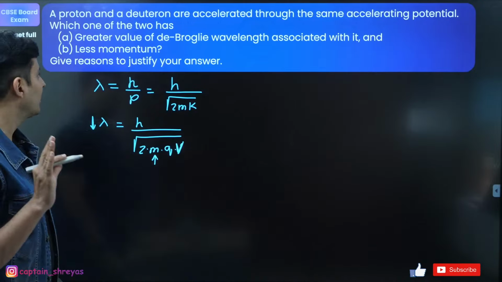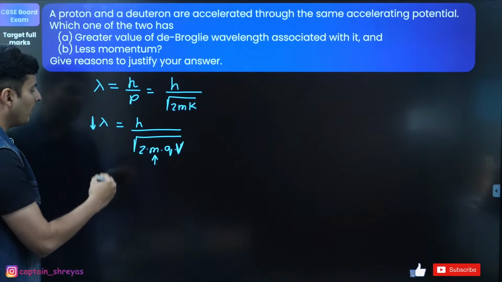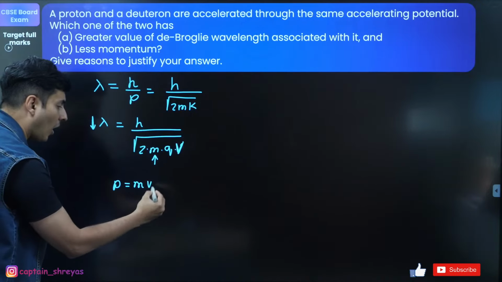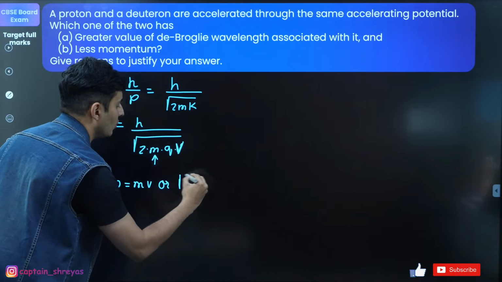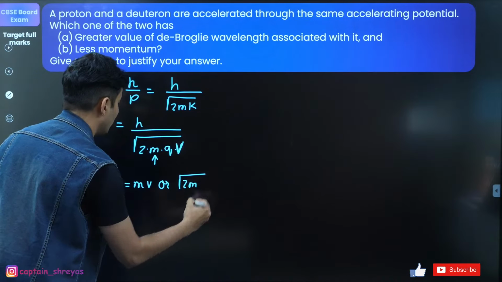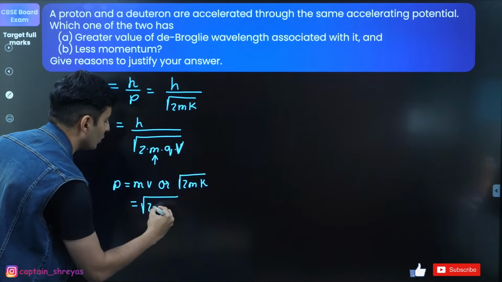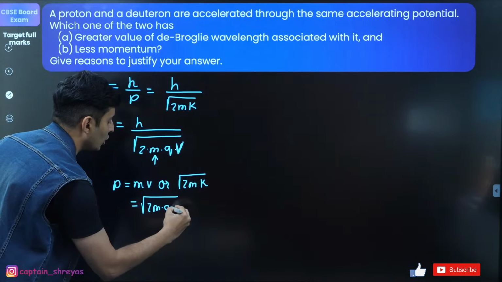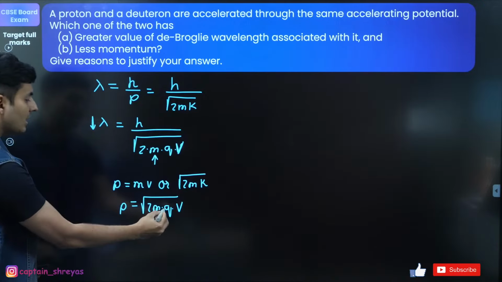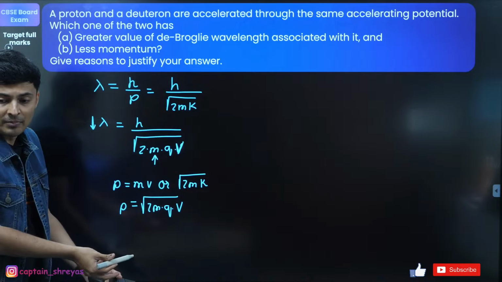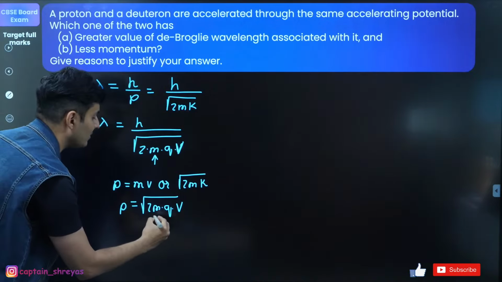As simple as that. For the second part, momentum is nothing but mass into velocity, or you can write it as root of 2mK, which will give you root of 2m into q into voltage difference. Now you can see for a proton and deuteron, q is same, V is same. Only thing different is basically mass.